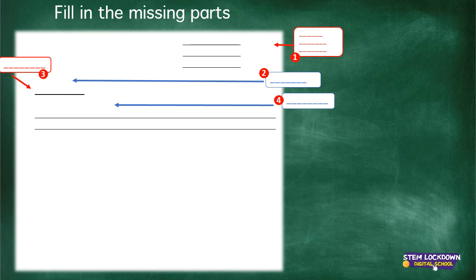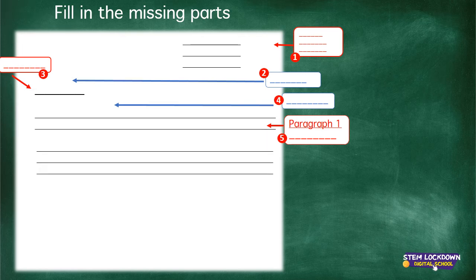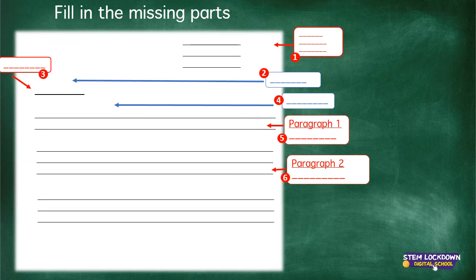Now number 5. What is number 5? It's paragraph 1. But what is paragraph 1? Can you remember what it is? Right, let's go on. Then we get the next paragraph, paragraph 2. What is paragraph 2 about? Right. Let's go on. And we get paragraph 3. What is paragraph 3 about?